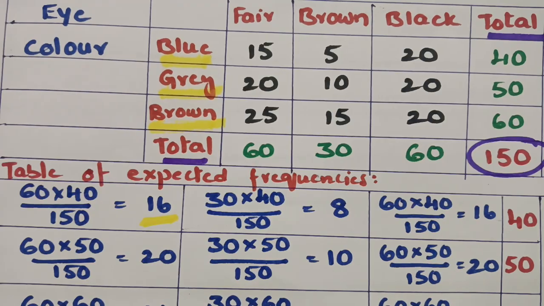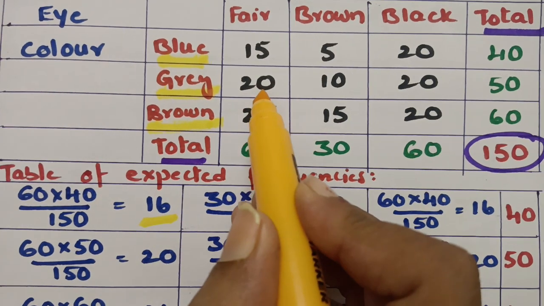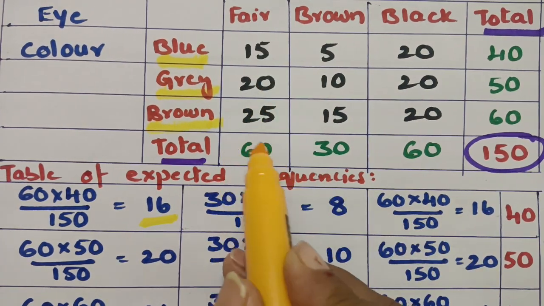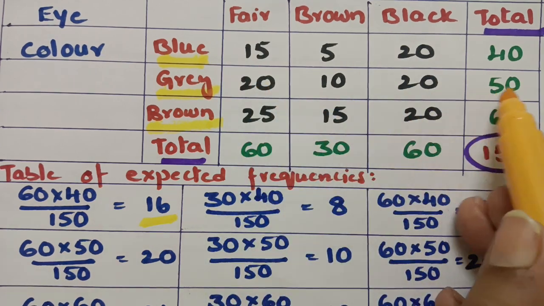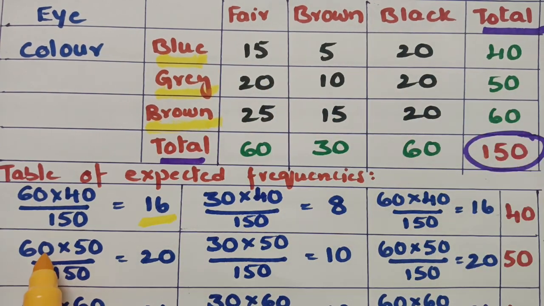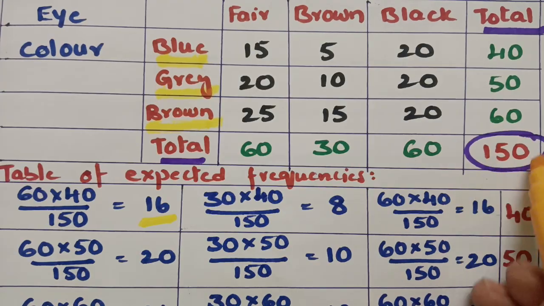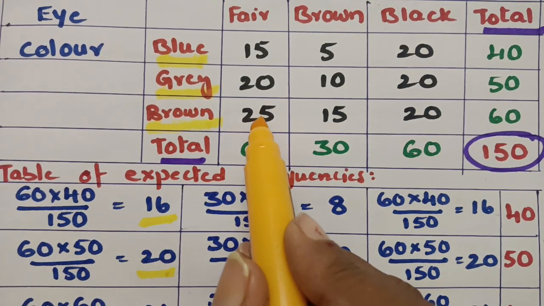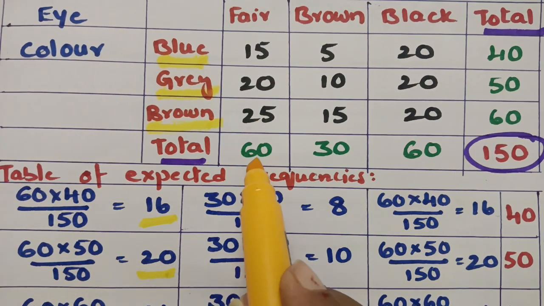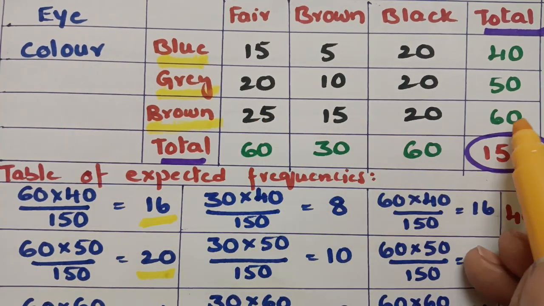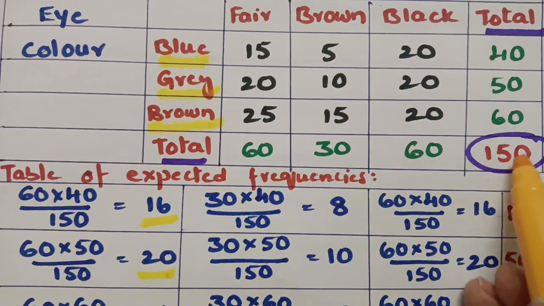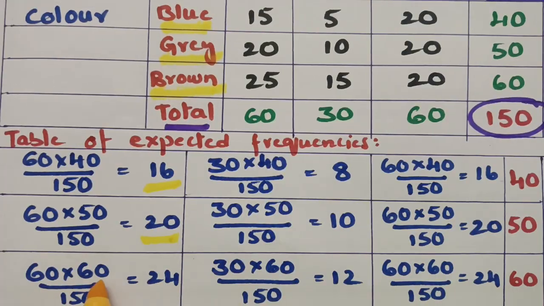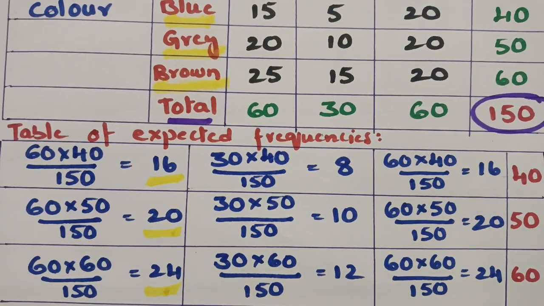For the value 20, the column total is 60 and the row total is 50, so 60 into 50 divided by the grand total 150, the value here is 20. For the next one, the column total is 60 and the row total is again 60, so 60 into 60 by 150, the value here is 24.